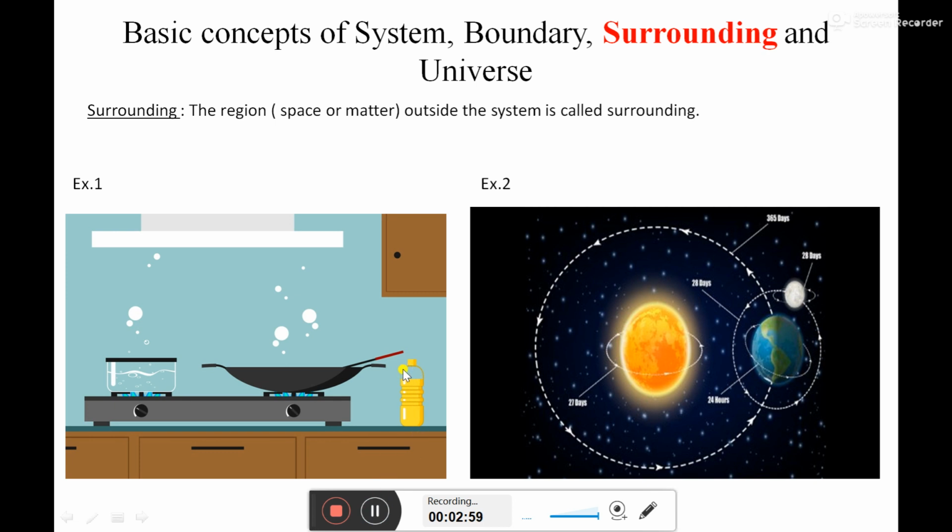So some portion of this system is filled by air, and some portion is filled by some liquid. Together this becomes the system. This empty portion of the bottle also represents a system, and this filled region also.